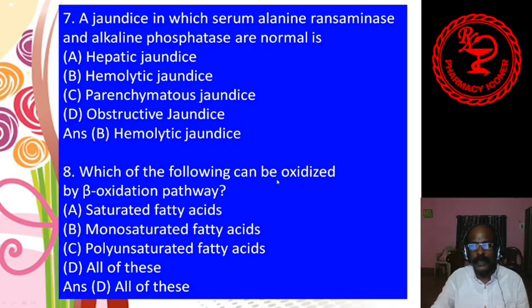Number 8, which of the following can be oxidized by beta oxidation pathway? A, saturated fatty acid, B, monounsaturated fatty acid, C, polyunsaturated fatty acid, D, all of these. Answer is D. So with the help of the beta oxidation pathway, saturated fatty acid, monounsaturated fatty acid, polyunsaturated fatty acid can be oxidized.